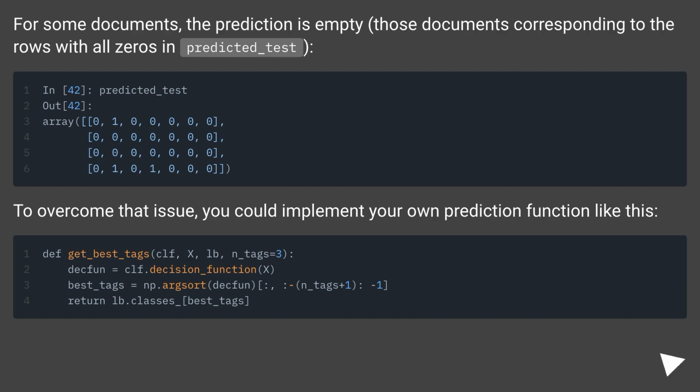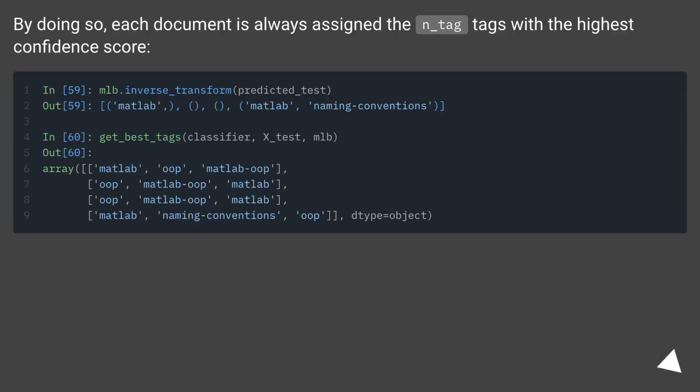To overcome that issue, you could implement your own prediction function like this. By doing so, each document is always assigned the n_tag tags with the highest confidence score.